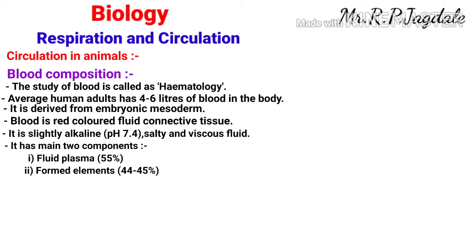The plasma and formed elements can be separated by centrifugation. Centrifugation is a technique for the separation of the elements. So by centrifugation we can isolate fluid plasma and formed elements. These are the 2 major components of the blood.